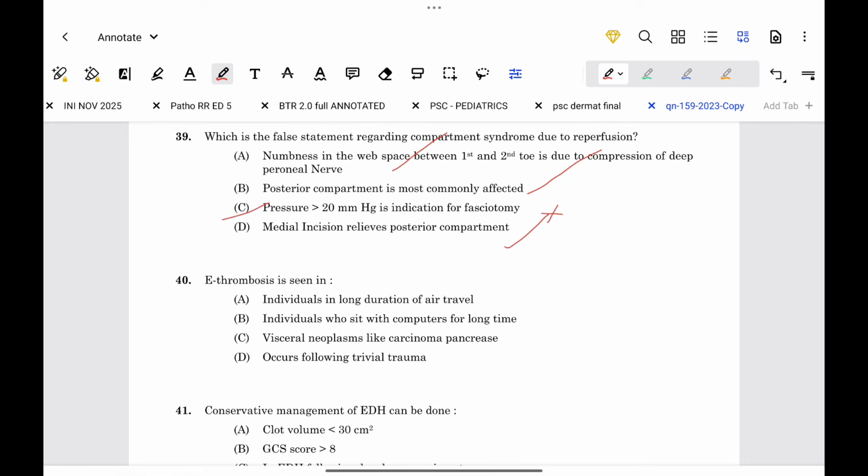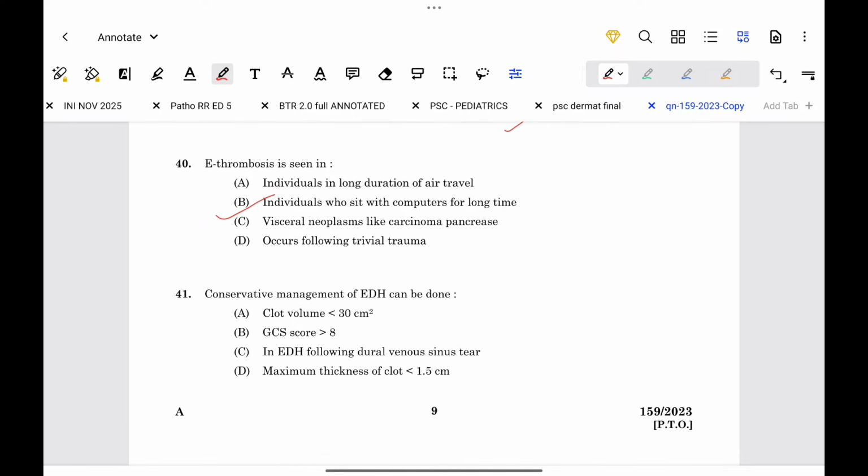Next, thrombosis is seen in individuals who sit with the computer for a long time. Next, conservative management of EDH can be done when maximal clot thickness is less than 1.5 cm.